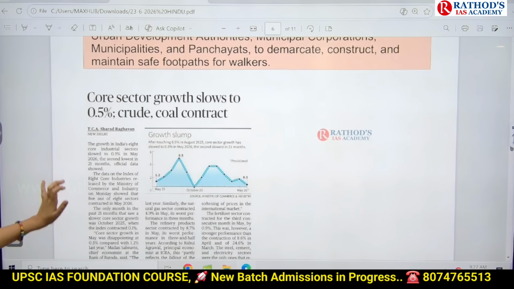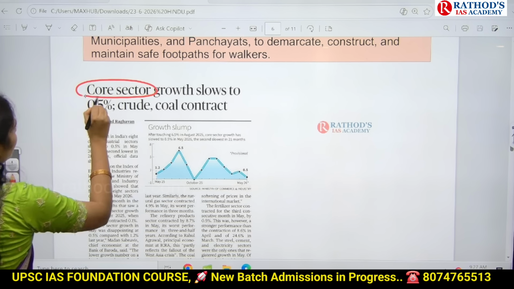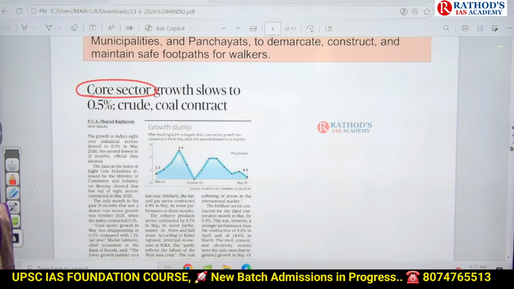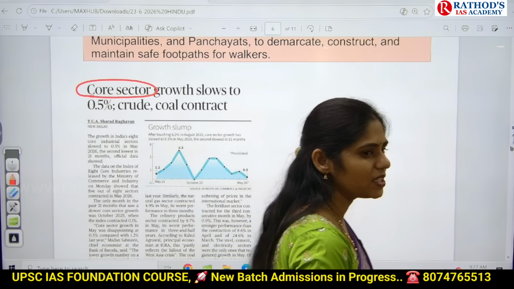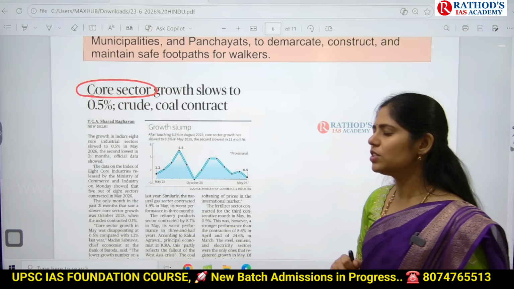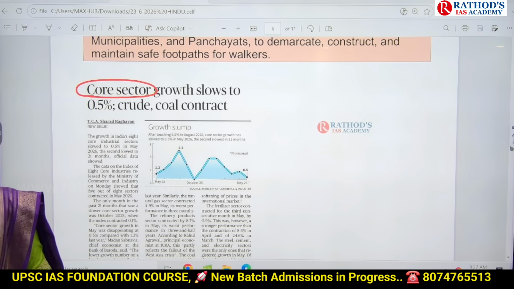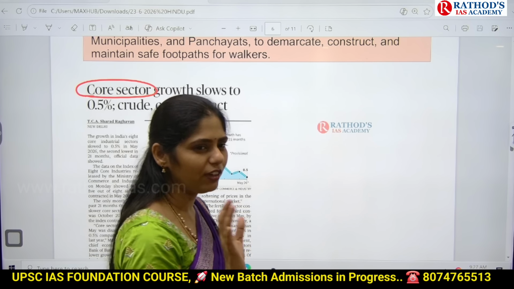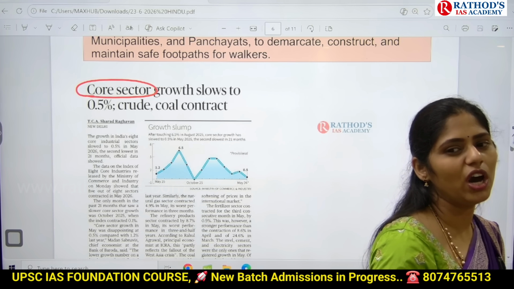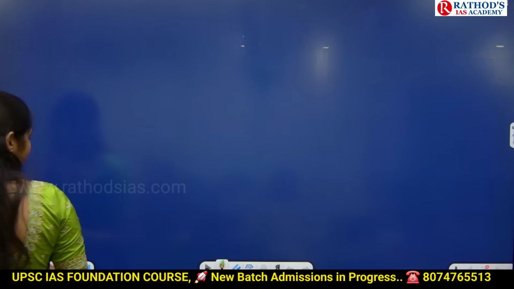Okay, see this article, guys: core sector growth slows to 0.5%. Here you have to see this thing, core sector, very important. UPSC has asked questions on this many times. The format of the question asked by UPSC in previous years is, "Consider the following." They gave five kinds of industries and asked which of the above are core industries.